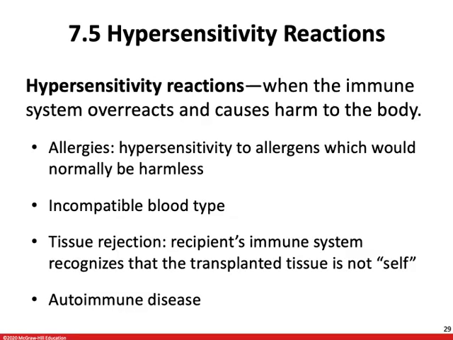So, for example, allergies. This is hypersensitivity to allergens, things like pollen, food, or animal hair, which normally would be harmless. An immediate allergic response occurs within seconds of contact with the antigen. This is caused by IgE antibodies attached to receptors on mast cells and basophils, which release histamine when they bind to those allergens. When pollen is an allergen, histamine stimulates the mucous membrane of the nose and eyes to release fluid. This is why a pollen allergy frequently results in a runny nose and watery eyes, also known as hay fever. With asthma, airways will constrict as well, resulting in wheezing.